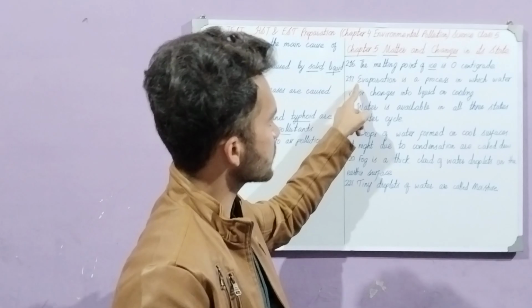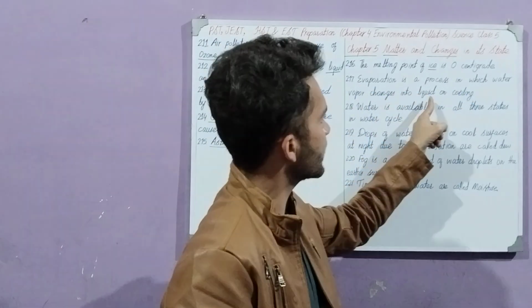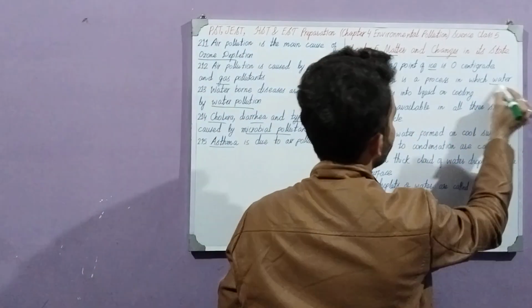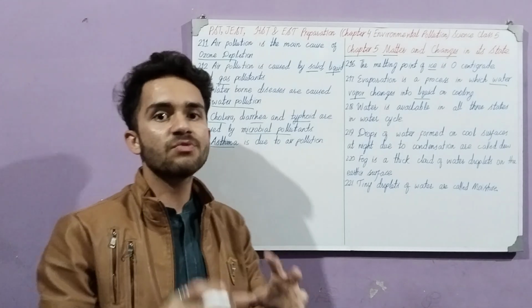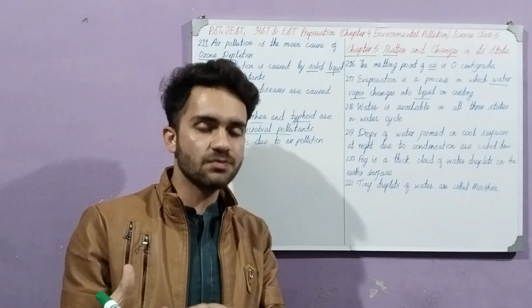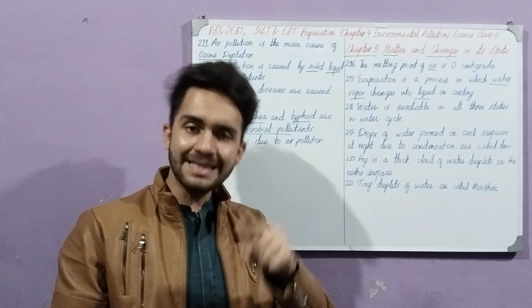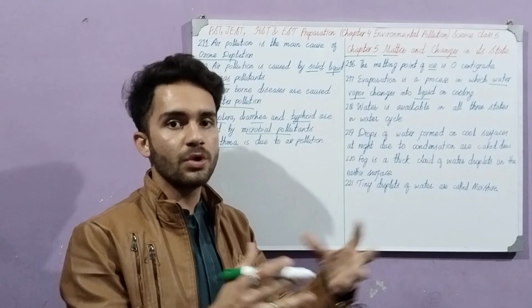The next point is evaporation is a process in which water vapor changes into liquid on cooling. What is evaporation? Evaporation means that the water vapor changes into liquid by cooling. There is water vapor, which is water's form in gas. When you cool down that state of water, then it changes into liquid.